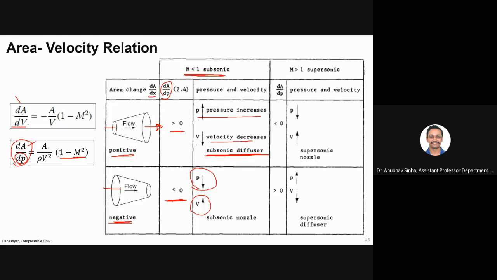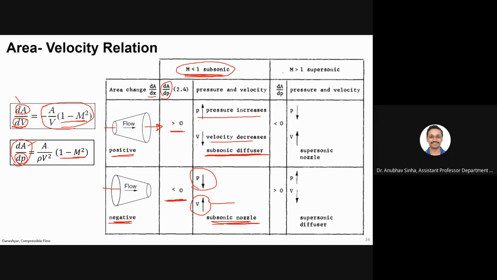If you use the same logic here, m square is less than 1, so this term is positive. Area and velocity are always positive, so this whole term becomes negative. Now this is negative, dA is also negative, dA is decreasing with x, so this has to be positive. So velocity is increasing. This is called subsonic nozzle. All this discussion was for subsonic flow.